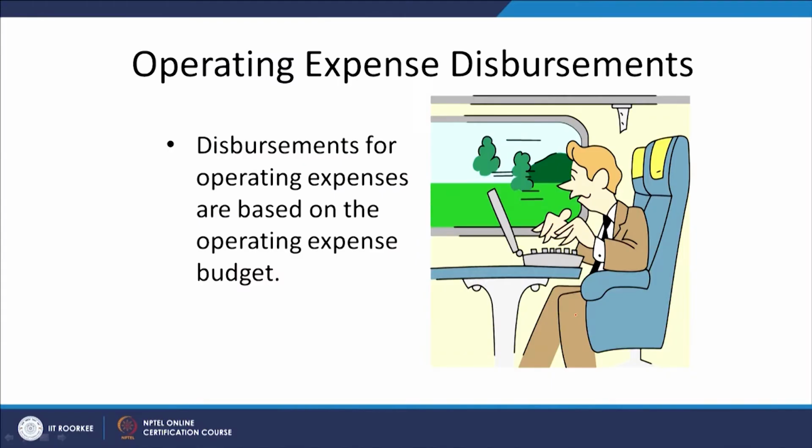Operating expenses disbursements. Now, in the operating expenses disbursements also, we have to think about how these operating expenses have to be paid for. As I told you, for salaries, water bills, electricity bills, we get the spontaneous credit of 30 days. You need not worry for arranging the cash for those payments. The expenses on account of your rent, your salaries for the month of January, you are going to pay somewhere in the month of February.